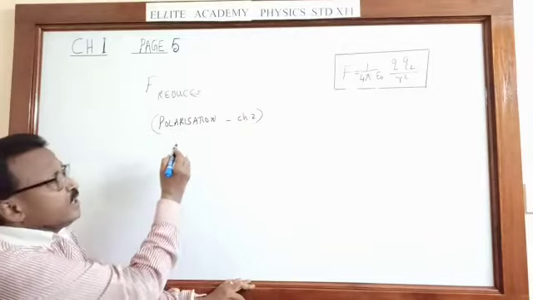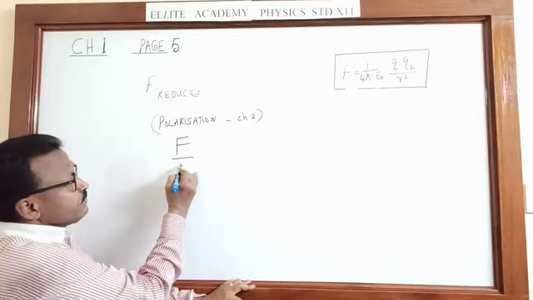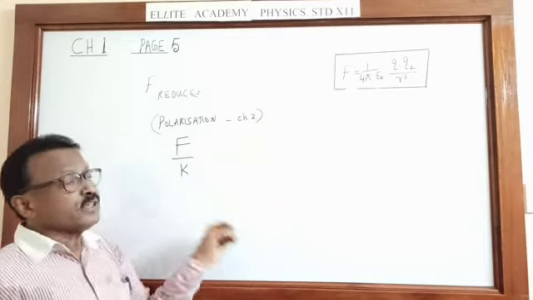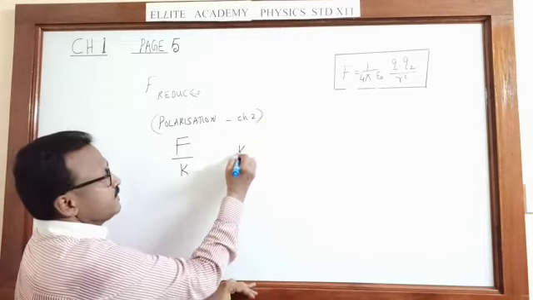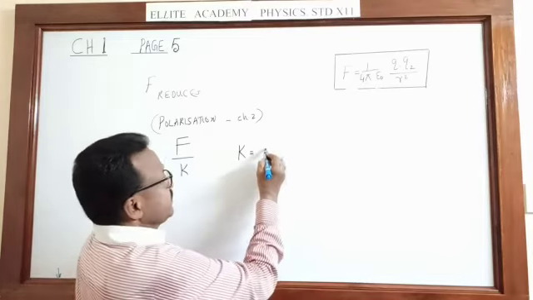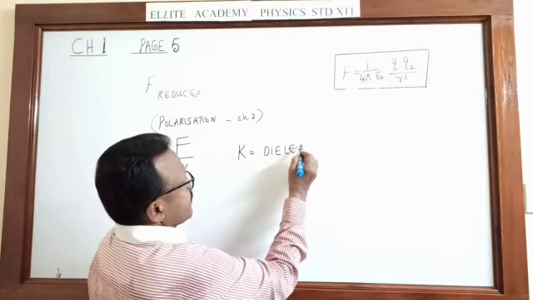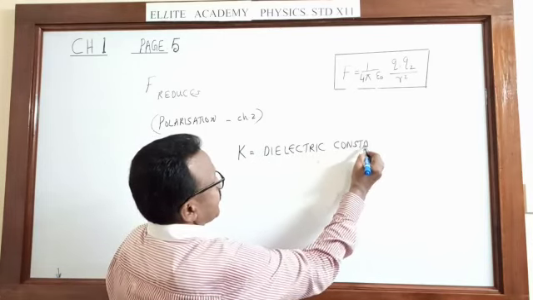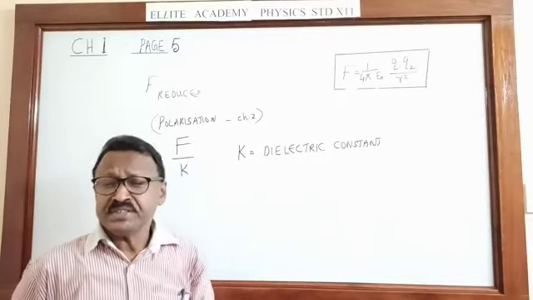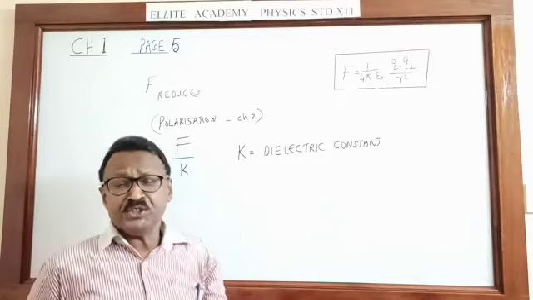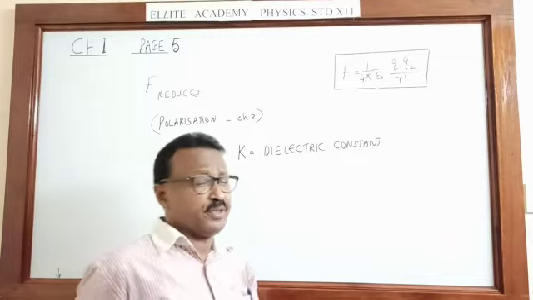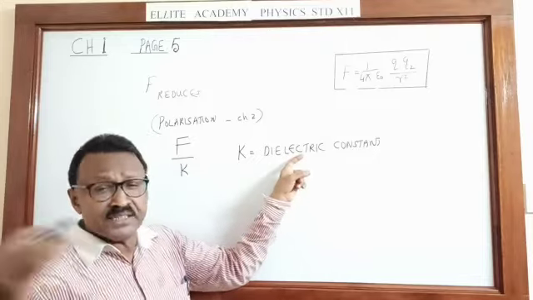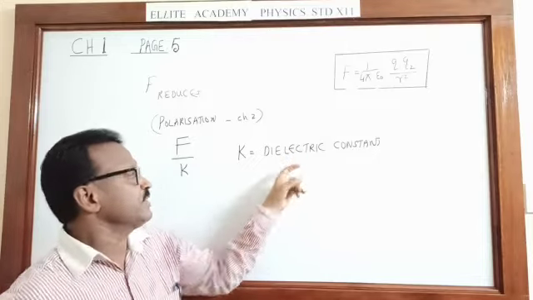It is observed force between the charges becomes F upon K, where F is the force in vacuum and K is a constant. Name given to K is dielectric constant. So what do you mean by dielectric constant? It is a constant of the medium, just like the density of a substance, just like the refractive index of a material, or maybe just like velocity of light in a medium, etc. It is a constant. Details we come across in the coming parts of the chapter.